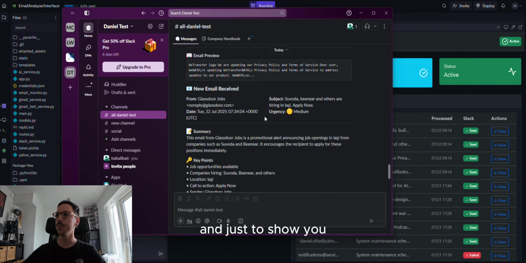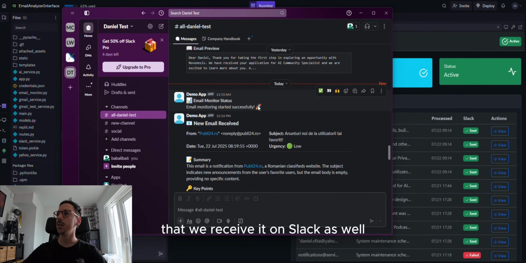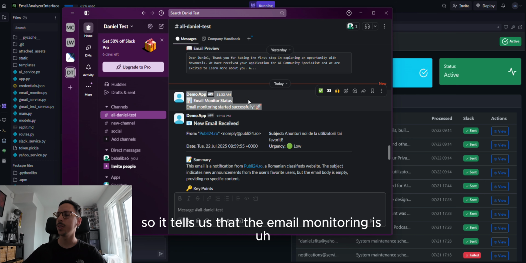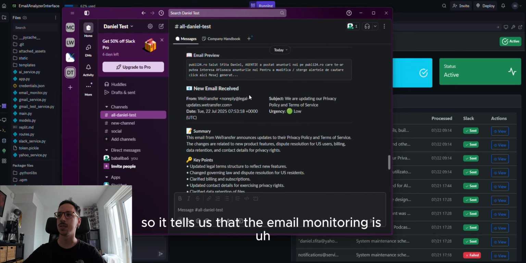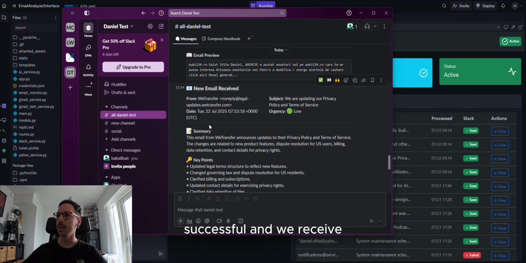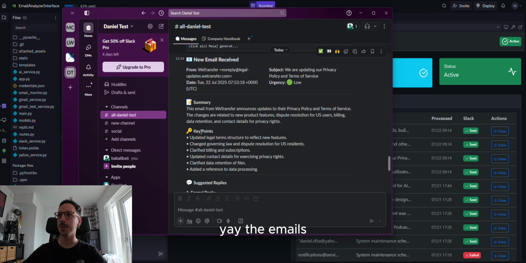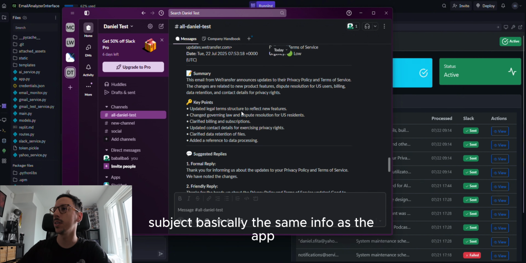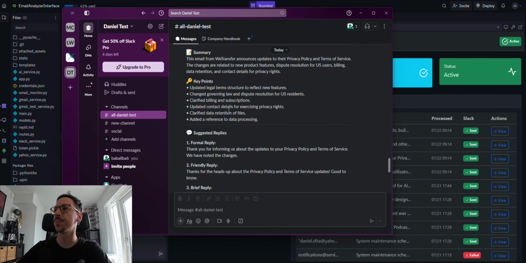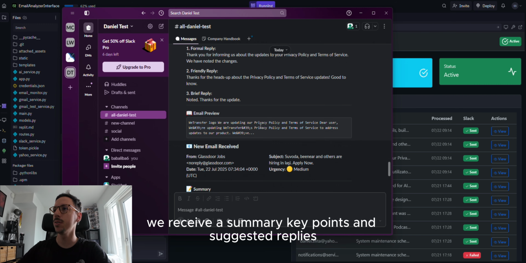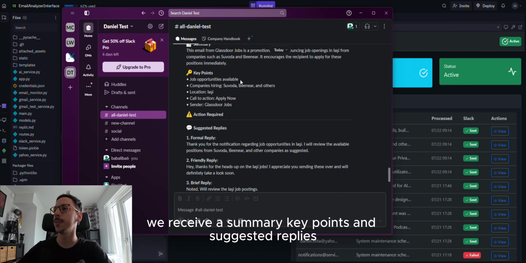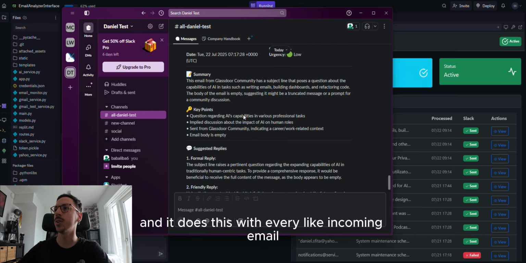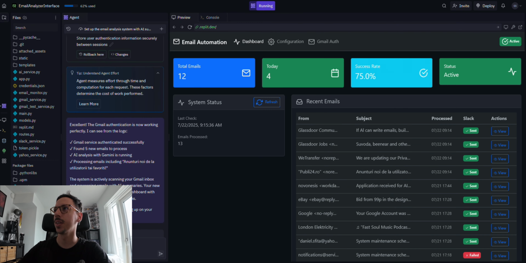And just to show you that we receive it on Slack as well, it tells us that the email monitoring is successful, and we receive, yay, the emails. It tells us we received a new email from who, date, subject, basically the same info as the app. We receive a summary, key points, and suggested replies. And it does this with every incoming email, which is nice.